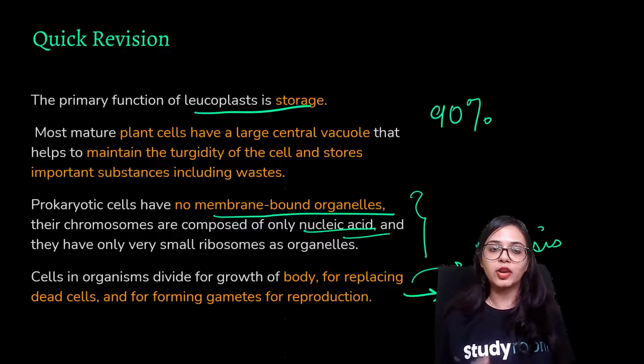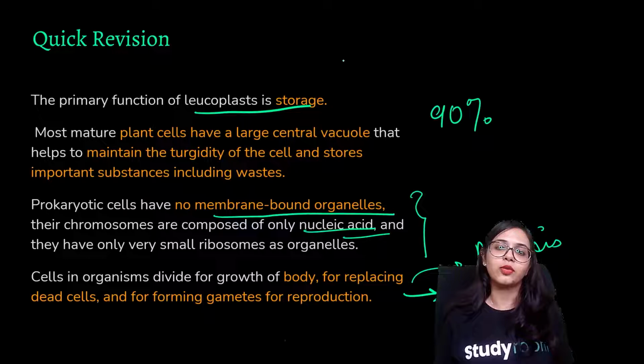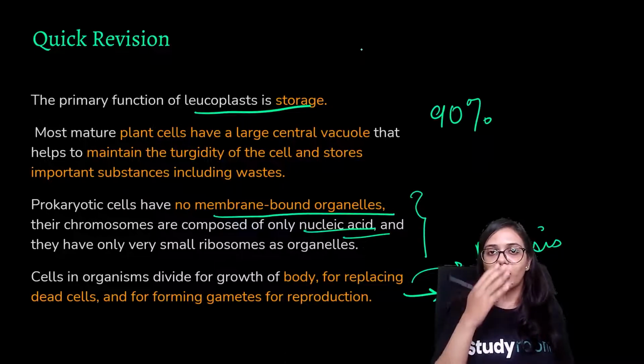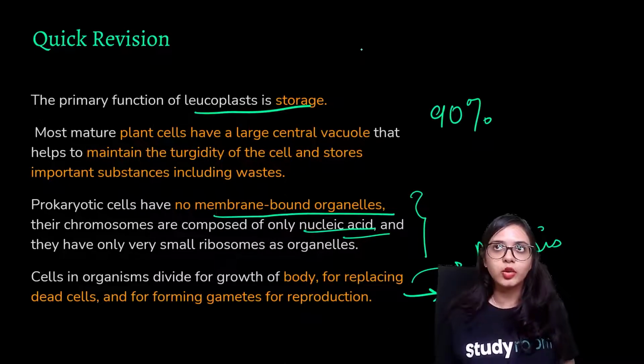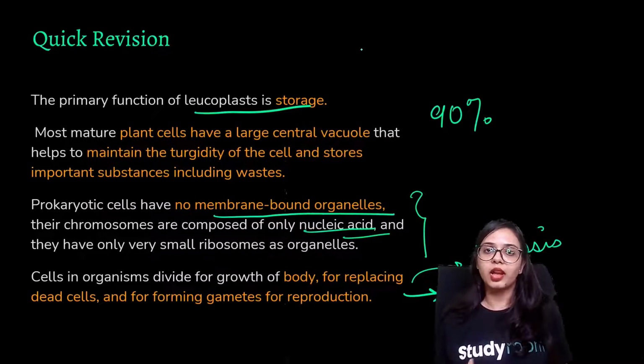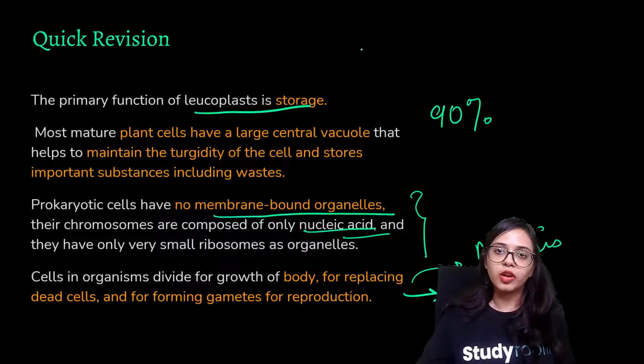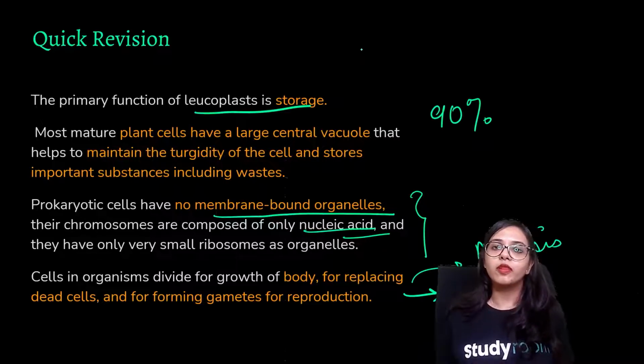This is all that we had to learn here. We had learned about so many different organelles. We also learned about lysosomes, ribosomes, and different organelles. Remember, it's very difficult to remember all the functions at once, but if you visualize how a certain organelle is shaped and where it is located, then you may be able to figure out its important functions.